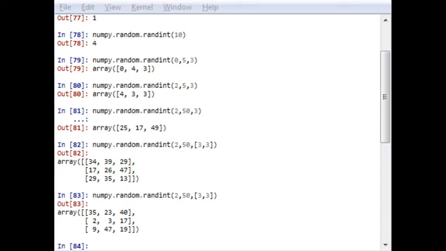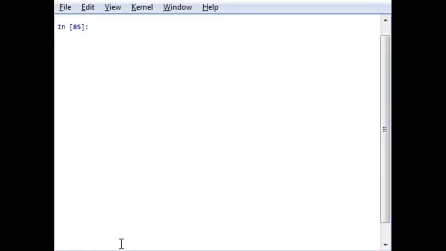So a random integer has to be generated in a similar manner. If you want to generate an array of random floating point numbers, instead of int you can write ft for floating point, ranf, the random floating point function, and the array size will be different.